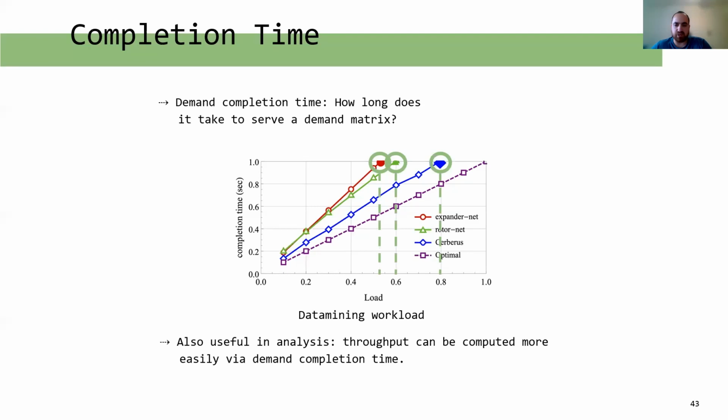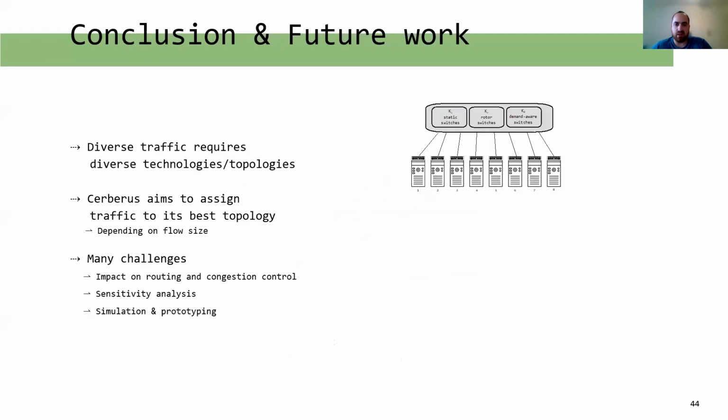We see that Cerberus can achieve superior demand completion times with better throughput compared to either of its component topologies. In the paper, we also run flow-level simulations to validate our results. In conclusion, different traffic types will be better served by different topologies, depending on flow size. Our work also sheds more light on the trade-off of existing topology designs. Cerberus shows that by combining several different switch types and algorithms and directing traffic to the most appropriate topology, we can improve network performance. The previous figure has also shown that Cerberus could be better than the sum of its parts.